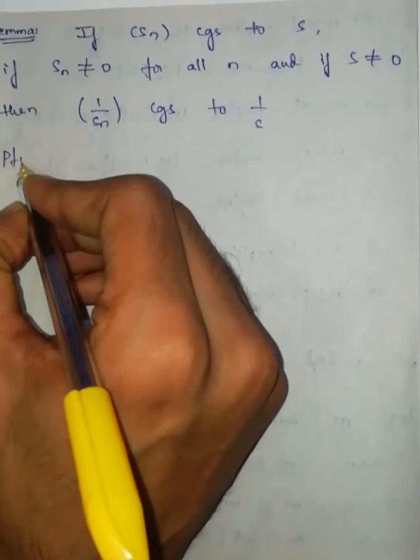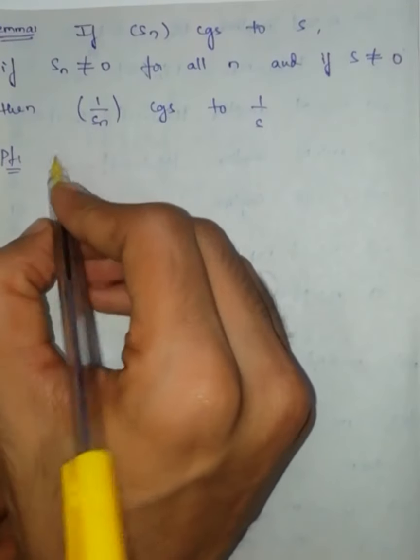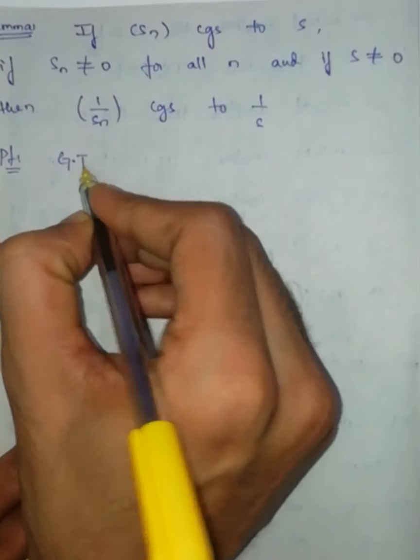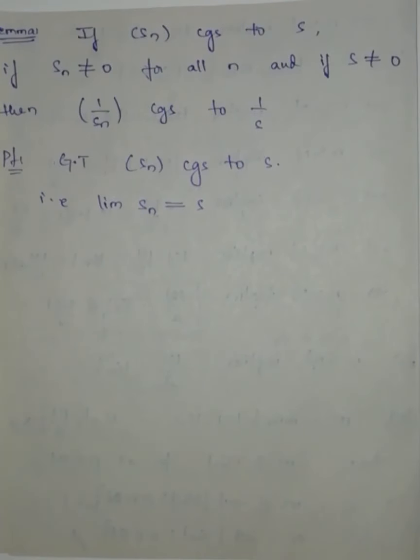Proof. So what is the given? Given that the sequence Sn converges to s, that is limit of Sn is equal to s from the definition of a convergent sequence.